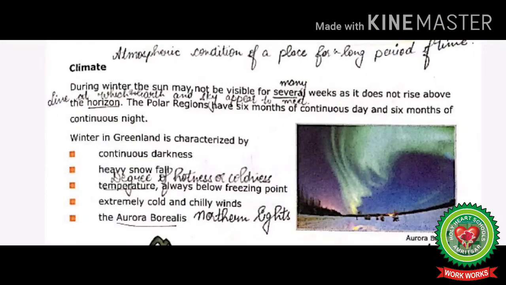Climate. During winter, the sun may not be visible for several weeks as it does not rise above the horizon. The word several means many and horizon means the line at which the earth and sky appear to meet.